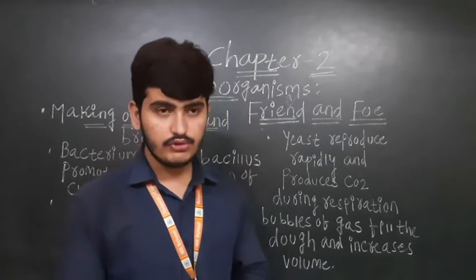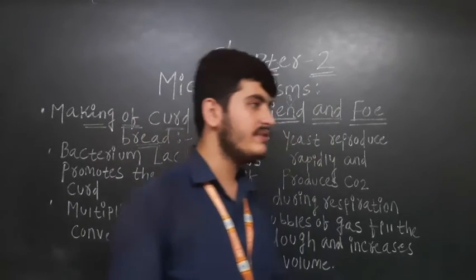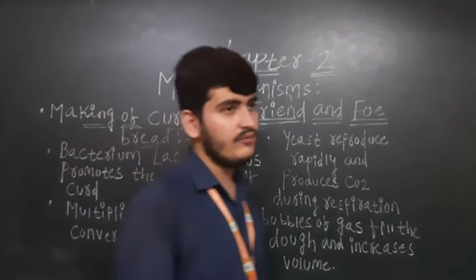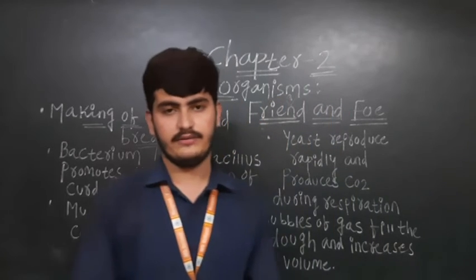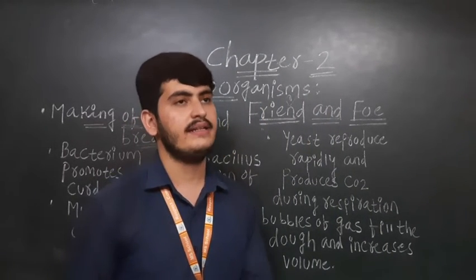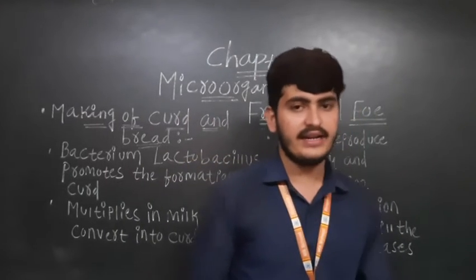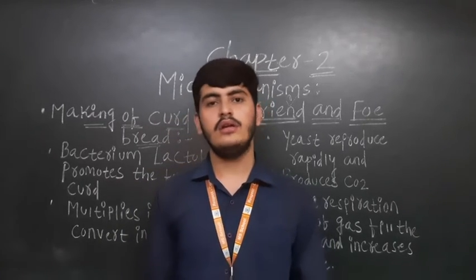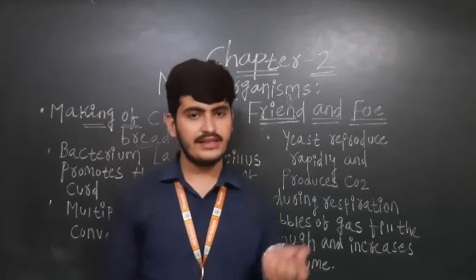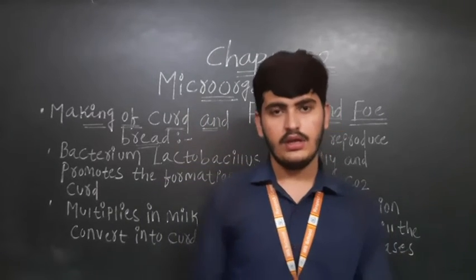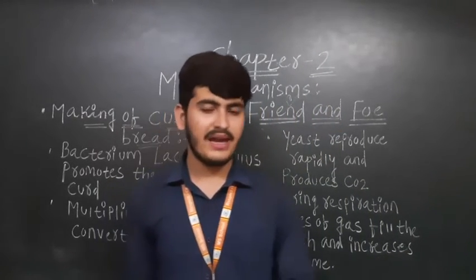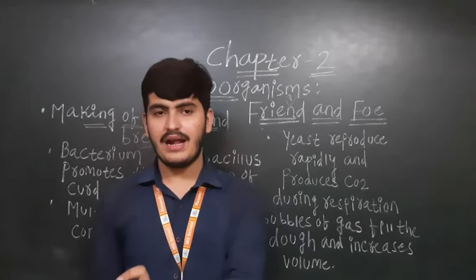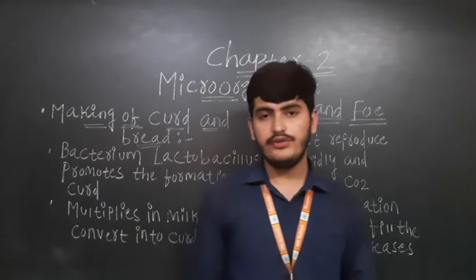They are also used in cleaning the environment. Now you are thinking, sir, how do they clean the environment? You have heard of vermicomposting, right? Vermicomposting is a natural process from which we get manure. We dig a hole in the soil and put garbage into it. When the garbage completely rots and the smell is gone, that is known as manure. We can add it to plants, and the plants get a lot of nutrients from that manure.